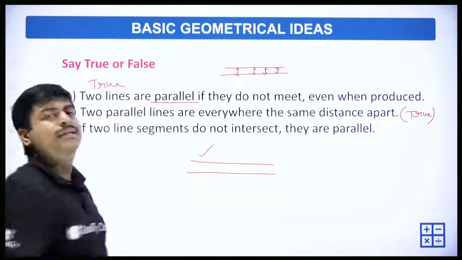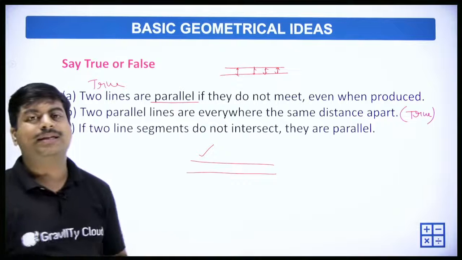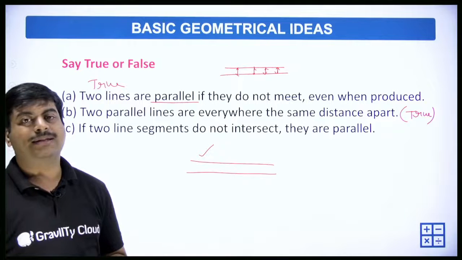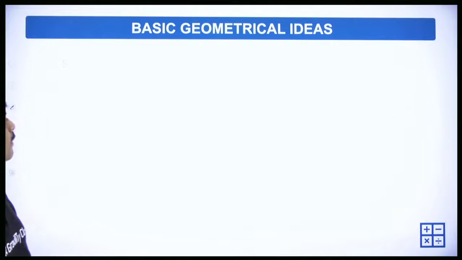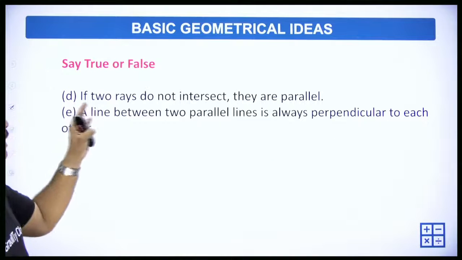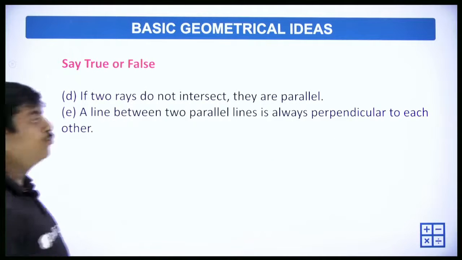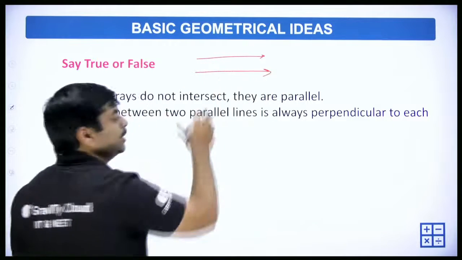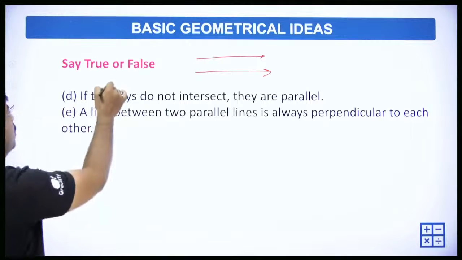Yes, all these are different properties of parallel lines. The next one: if two rays do not intersect, they are parallel. They will never intersect. True.